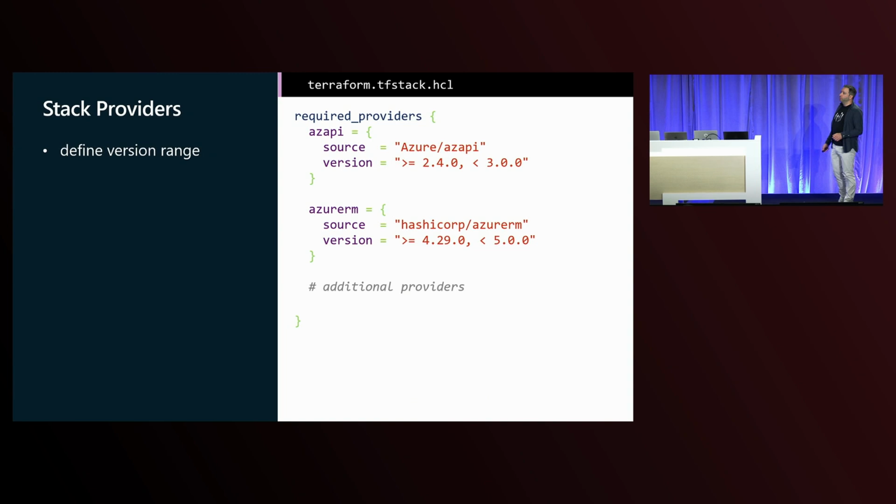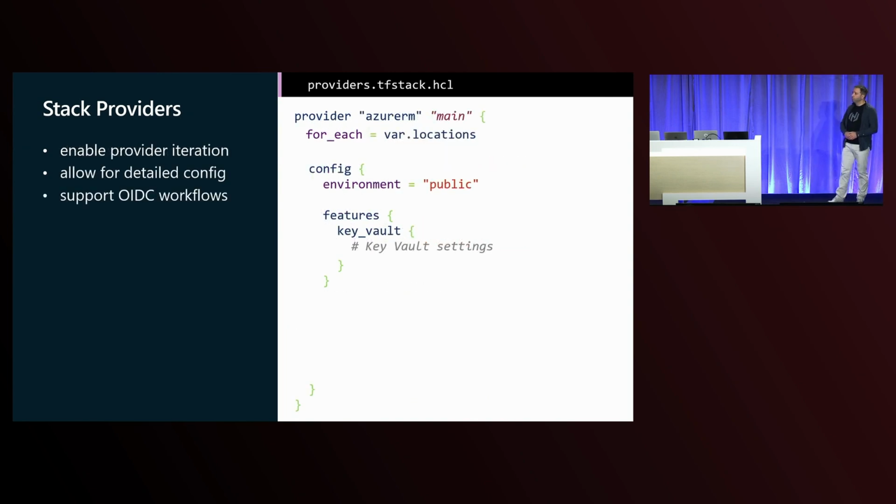So let's have a look at some code. If you've ever written Terraform, these lines will look familiar. It's because Terraform Stacks uses the same configuration. It's all HCL-based. And you'll notice a couple things. We're specifying version ranges, 4.29 for the Azure RM provider, released last week Thursday. Great update, get that, and make sure we're not automatically upgrading to the next major version. Because we want to be lazy engineers, we don't want to be engineers that get paged in the middle of the night. We want to make sure our code is safe and secure.